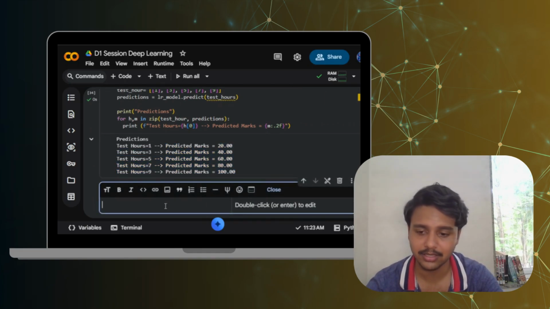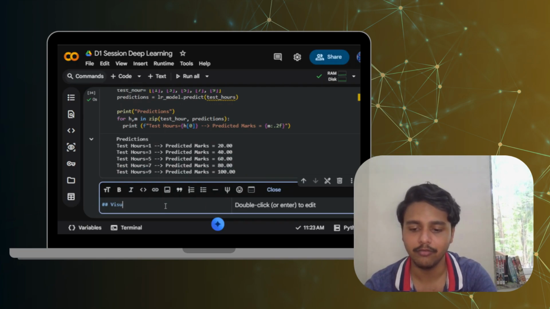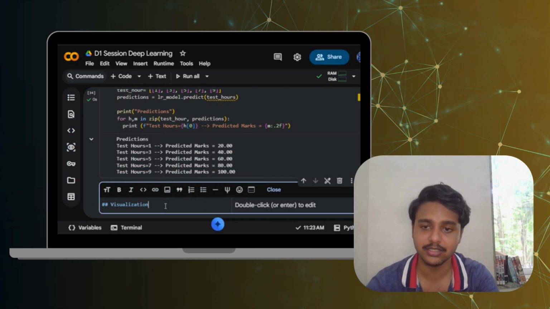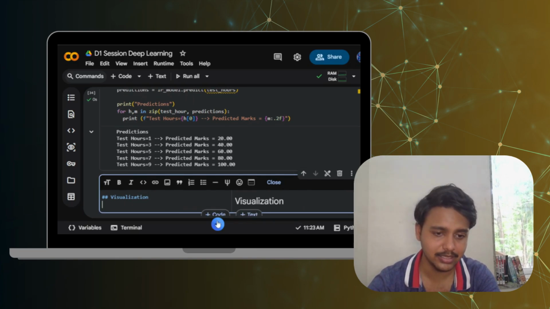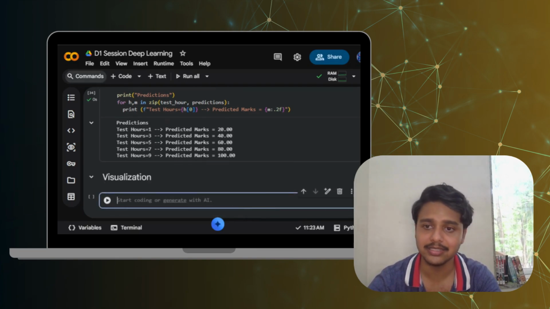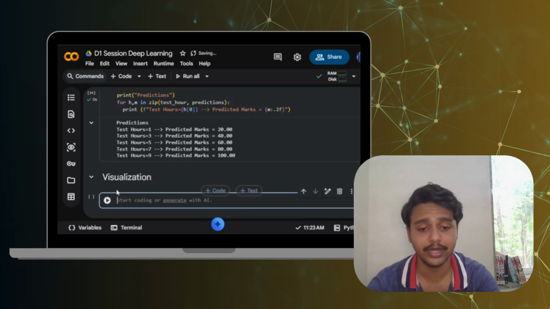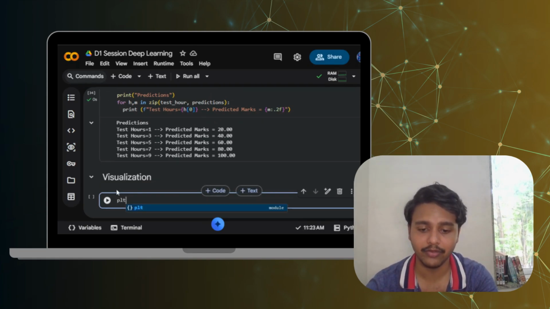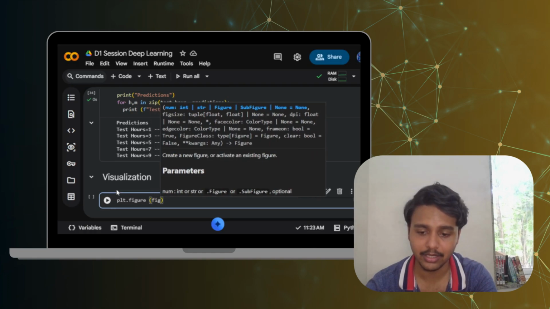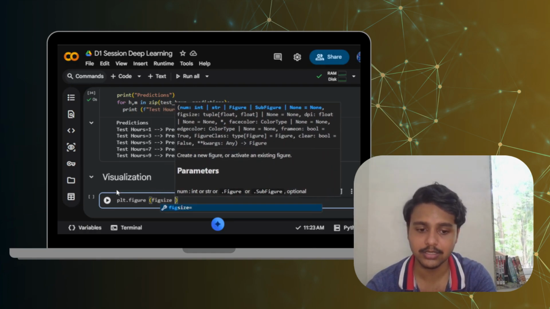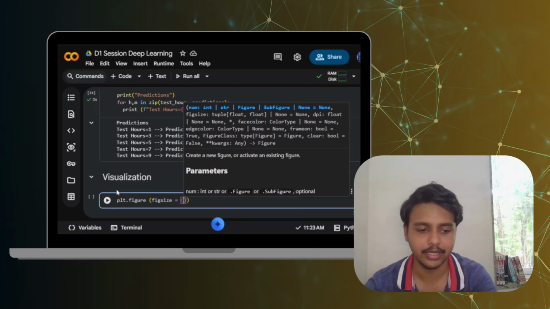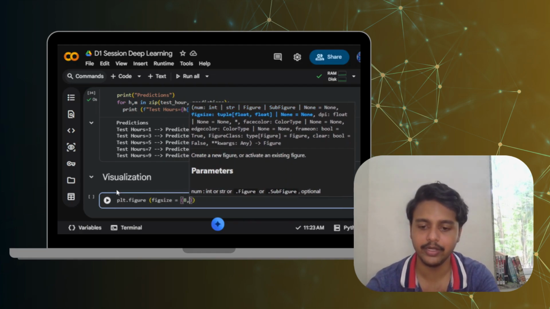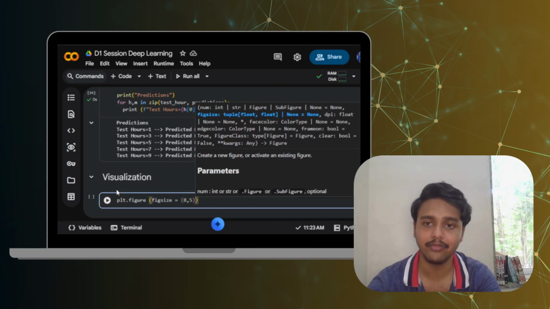Now let's move on to visualization. So text, and here I'll write about visualization. And in this, I'll create a new code block. And inside the code block, I'll have to write plt.figure, and let's write figsize equals, let's say, 8 by 5. We take the canvas as 8 by 5.